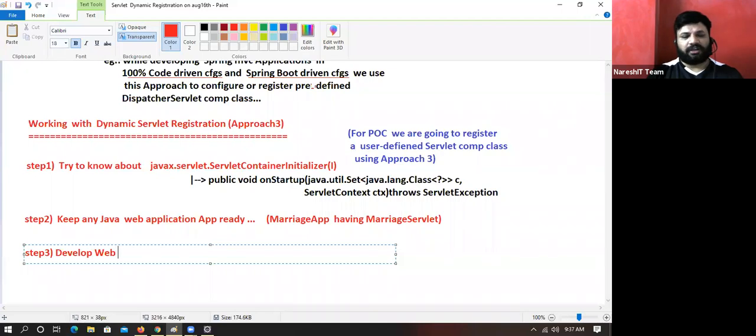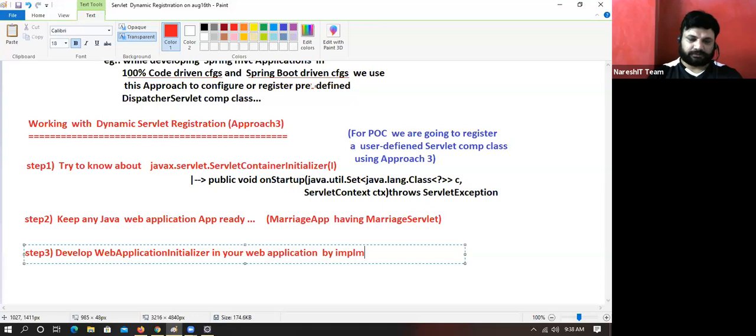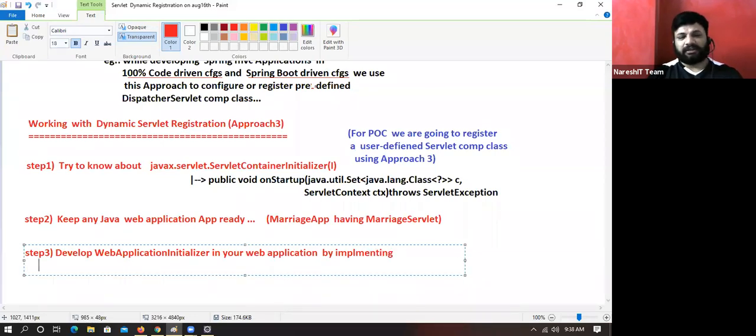Step number 3, develop a web application initializer class in your web application by implementing the javax.servlet.ServletContainerInitializer interface. Understanding my point?